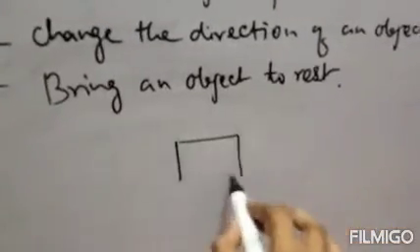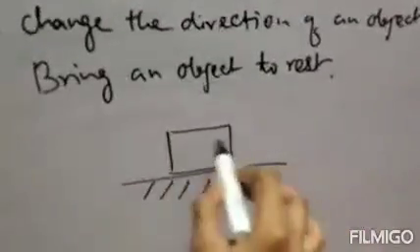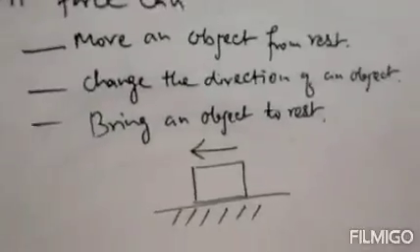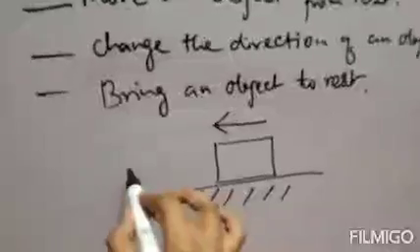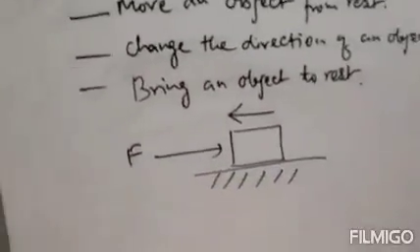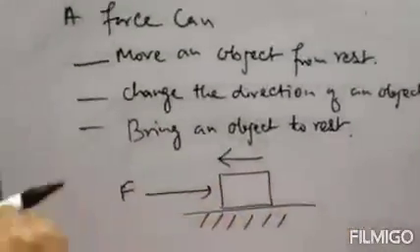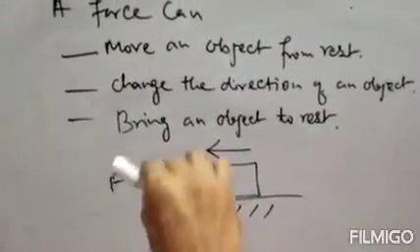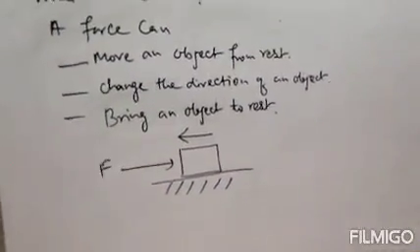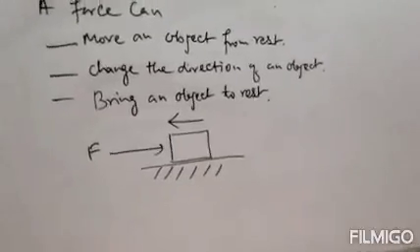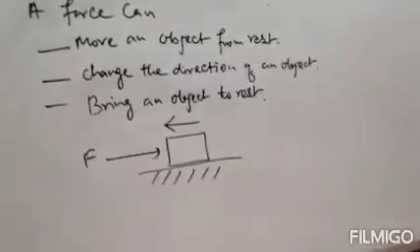Suppose the box is moving on the ground from your right to your left, and you apply force from the opposite side. What will happen? The box will stop. Therefore, you can stop an object by applying a force from the opposite side, so force can bring a moving object to rest.